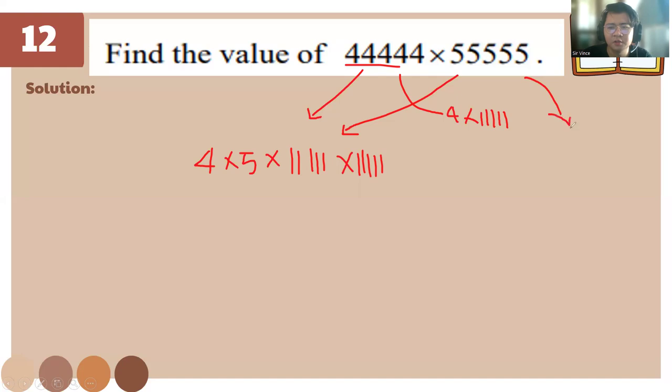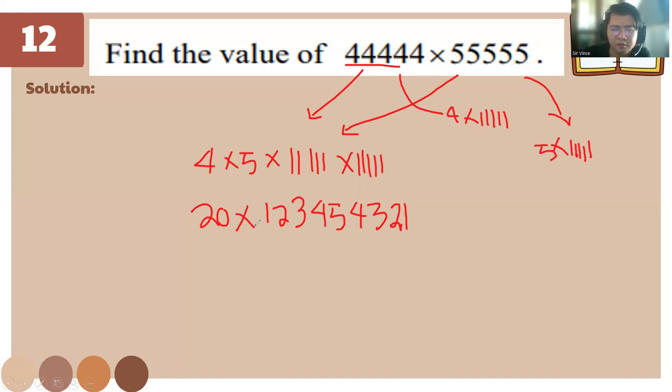Then this one also times 1,111. Okay? So if you do that one, you'll get 20. And if you multiply this one, you'll get 1, 2, 3, 4, 5, 4, 3, 2, 1. Or do you want me to do the long multiplication of this one?